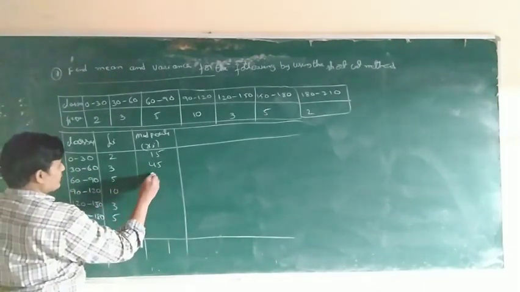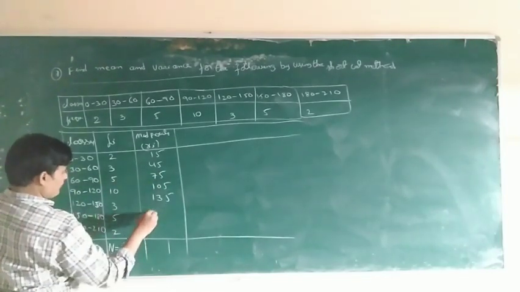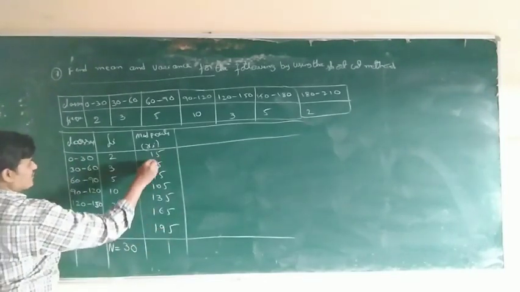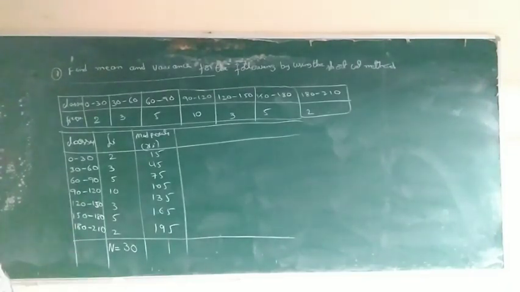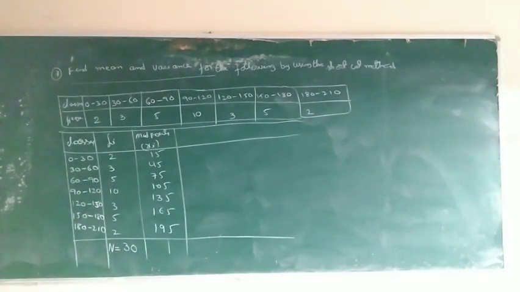45 plus 30, 75, 105, 135, 165, 195. There are 7 values. These are Xi. What is the normal method? X bar is equal to sigma Fi into Xi by N.